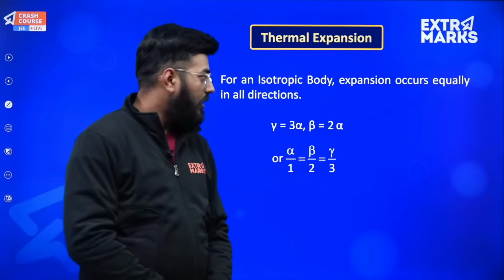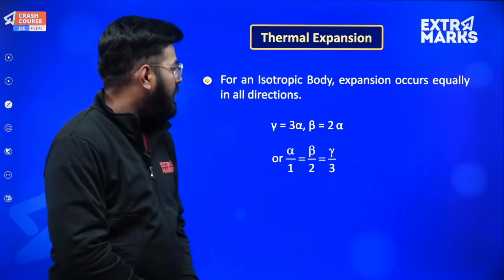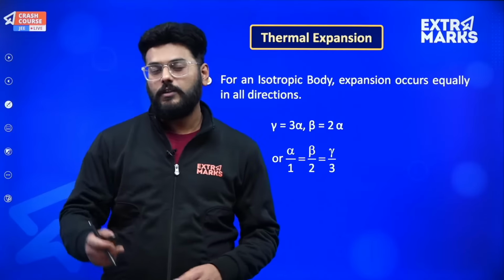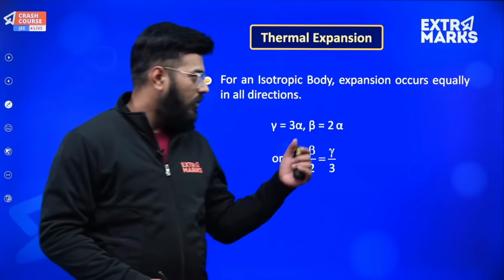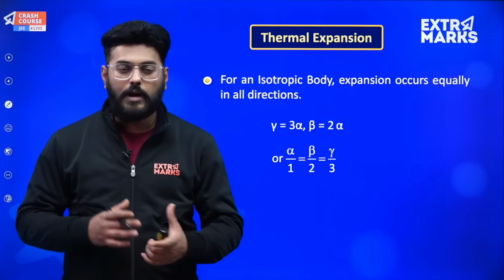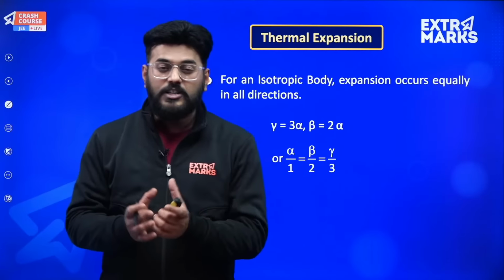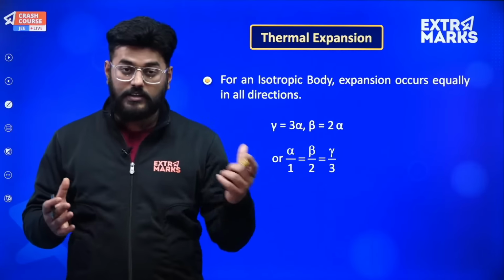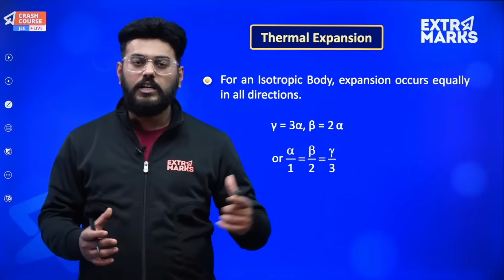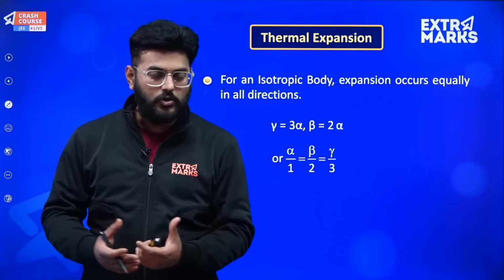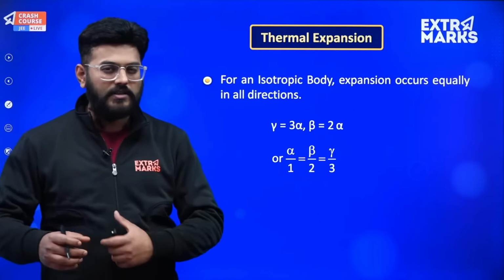Now let's move ahead and talk about thermal expansion, actually the relation between the coefficients of linear, superficial and volumetric expansion. Suppose we have an isotropic body. In an isotropic body, if the temperature is increased, its dimensions along x, y and z expand in equal proportion. If I talk about an anisotropic body, then the expansion is very random.